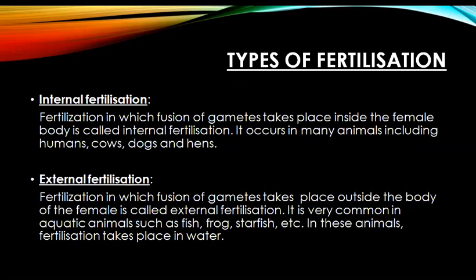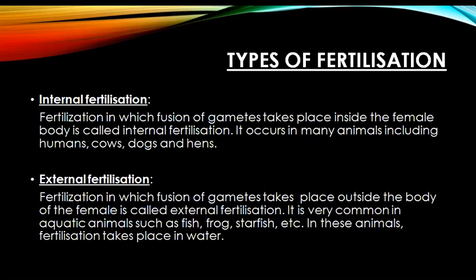When we talk about the types of fertilization, there are basically two types of fertilization. First is internal fertilization, and second is external fertilization. In the internal fertilization process, the fusion of gametes takes place inside the female body. It occurs in many animals including humans, cows, dogs, and hens.